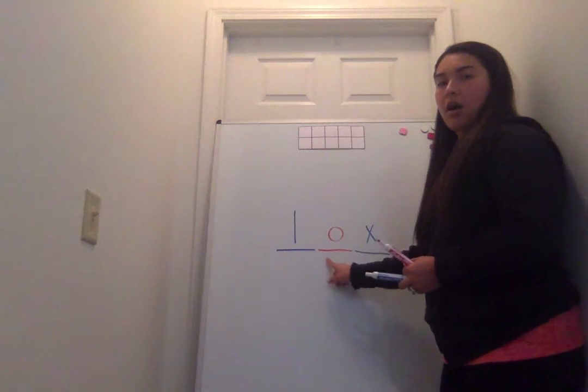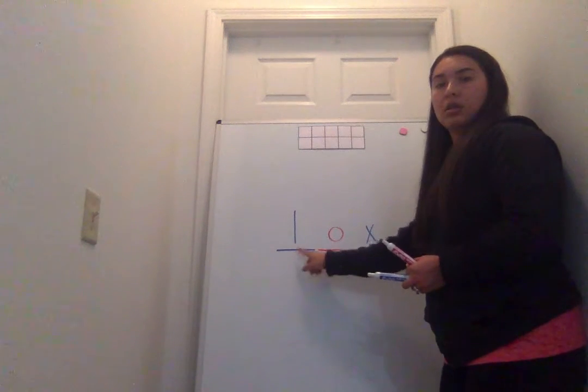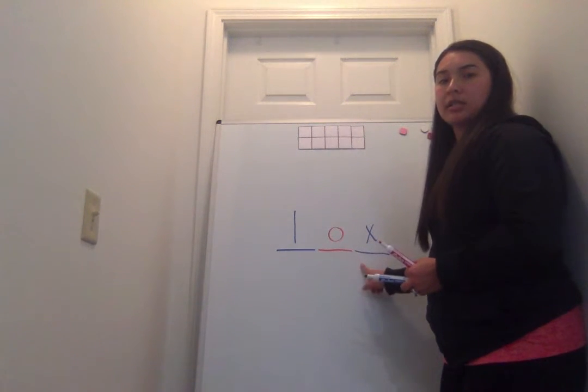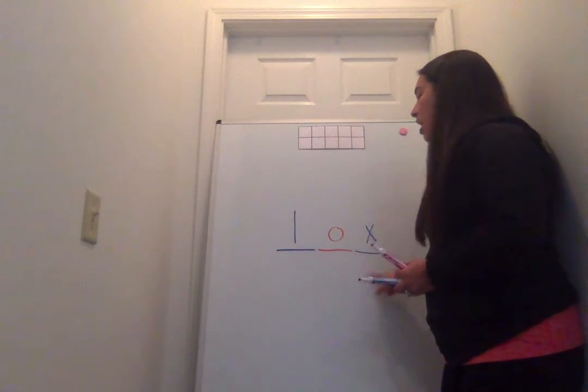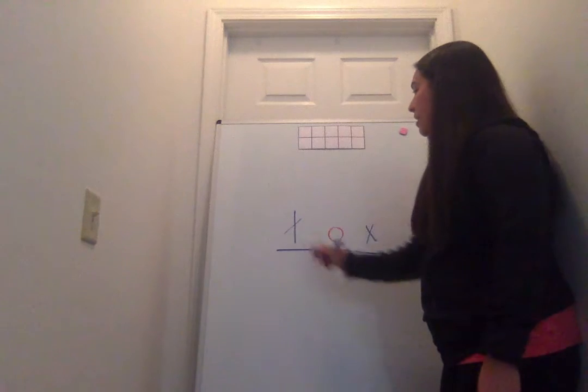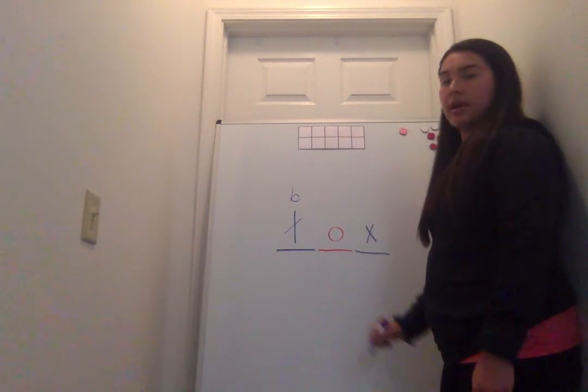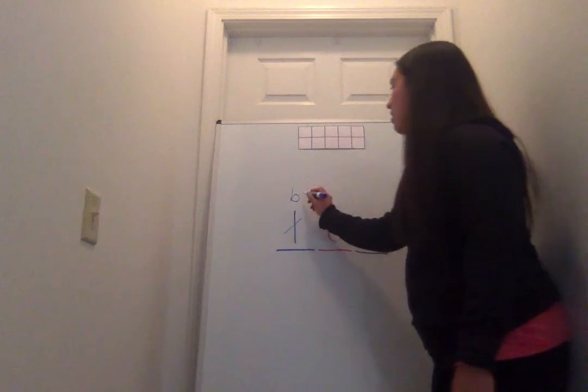Ox. Ox. Blend. Locks. Your word is locks. Get rid of the l and put in a b. Box. Your word is box.